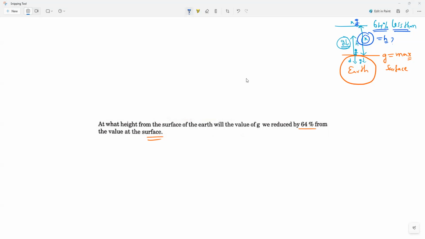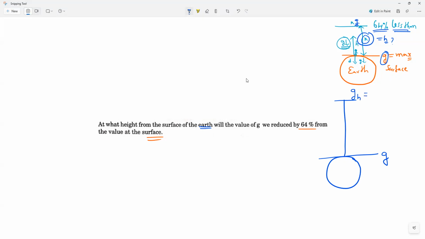At the surface, what is the g value? g. Now I reach a certain height. Let me take it that at this height the g value is g_h.